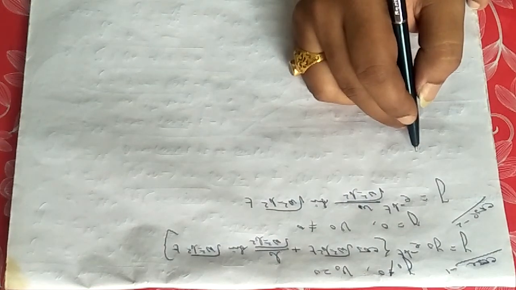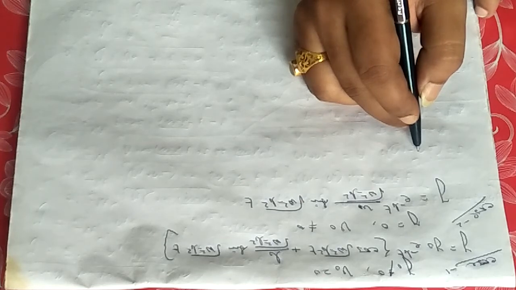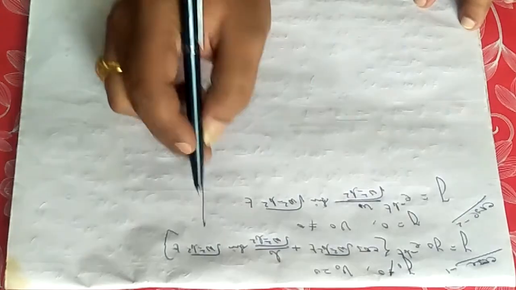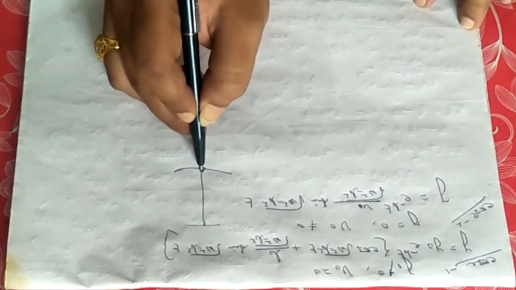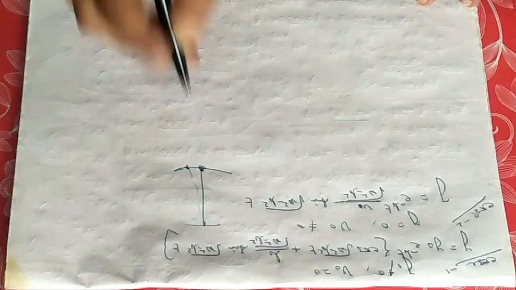And if the motion is started by imparting initial distance, suppose the motion is like that and it is started from this point. From this point the bob is being released. It is started from initial distance. By two means you can generate simple harmonic oscillation.